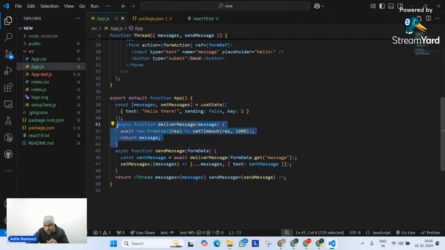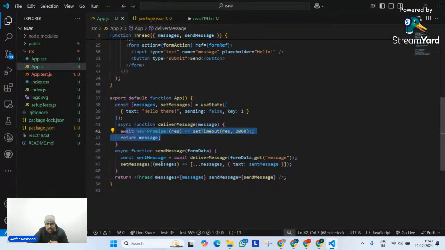You can clearly see over here we have a function defined, an action defined, which is called deliver message, and it receives an argument which is called message. And I'm simply trying to return a promise of 2 seconds, nothing else, which means it's going to return the same thing but after 2 seconds. Does it make any sense? It's a dummy promise that I'm trying to create. So when this function is called, the message it receives as an argument will be simply transferred after 2 seconds, resolved after 2 seconds. Am I clear with that?